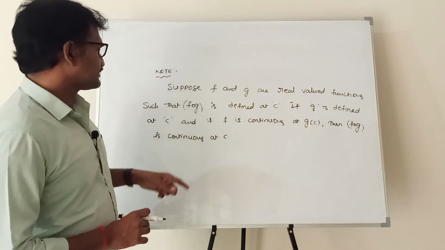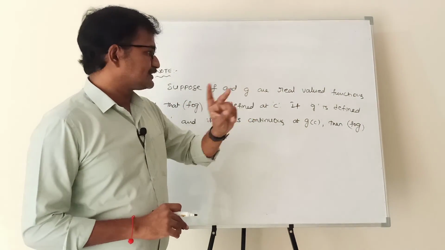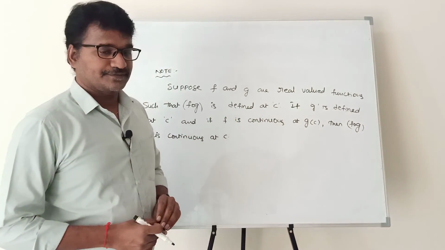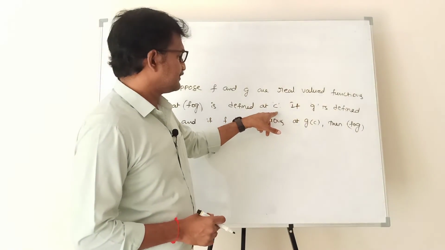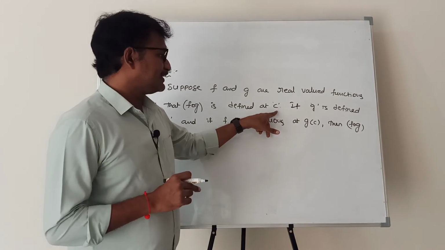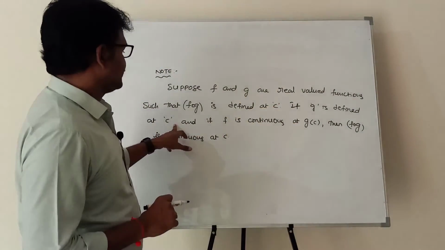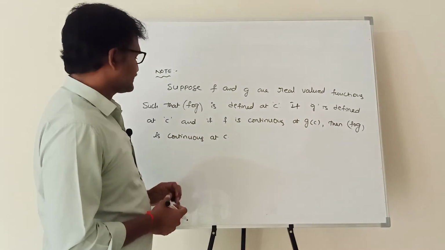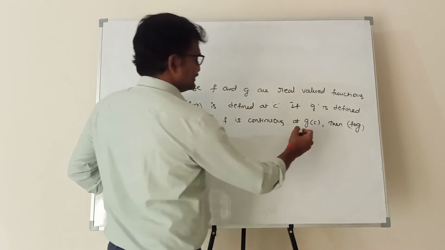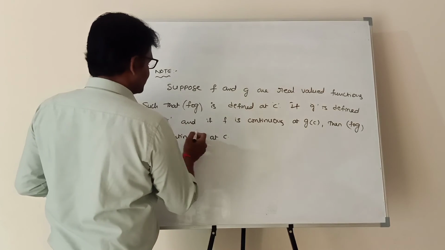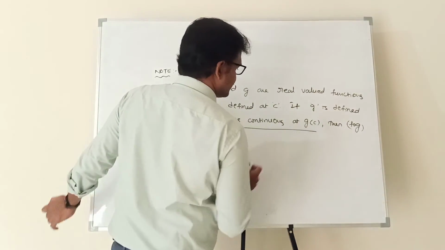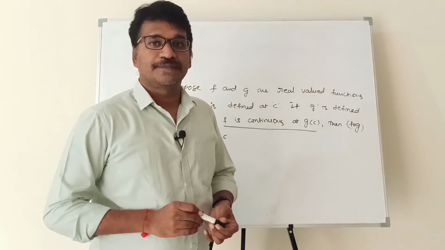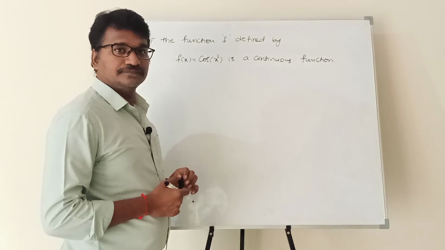Composite function. Suppose f and g are two functions such that f circle g is defined at some point c. At point c, if g is defined at point c and if f is continuous at g of c, then f circle g is continuous at c.